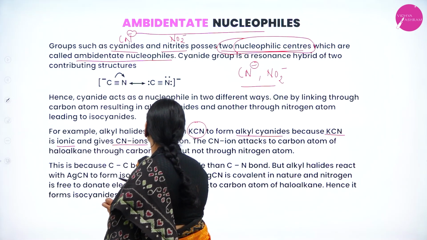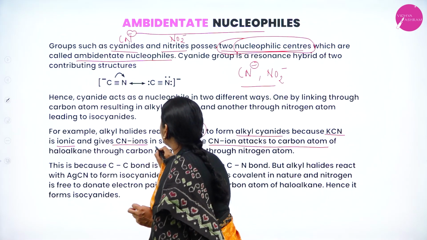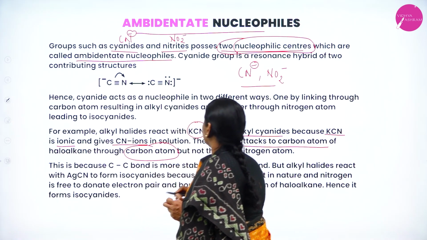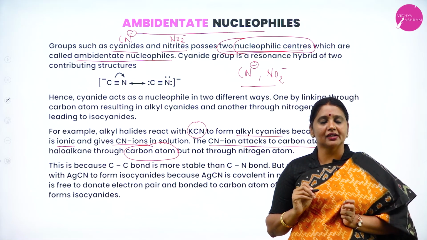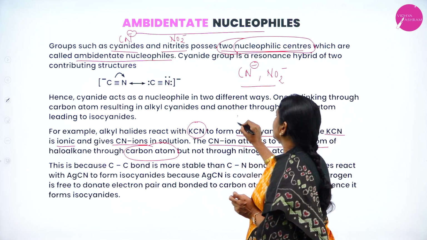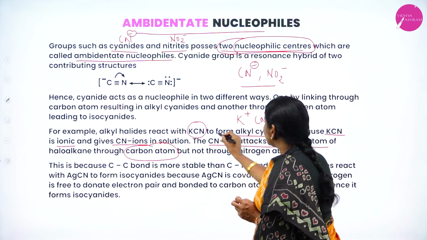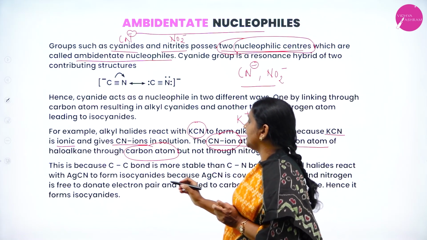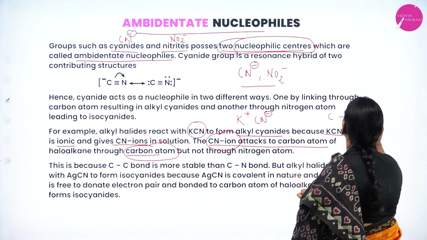It splits up into K plus and CN minus. This CN minus ion attacks the carbon atom of haloalkane through carbon to form cyanide.